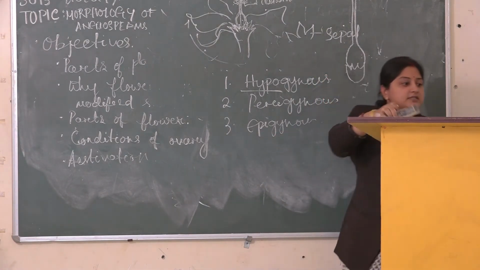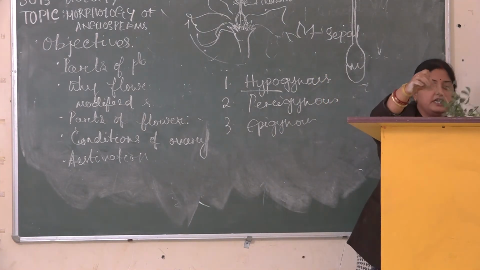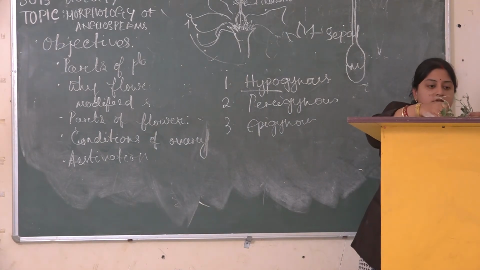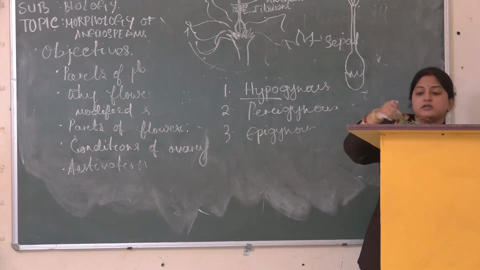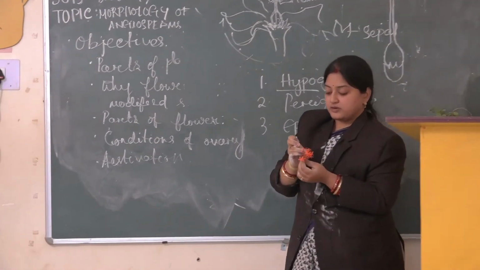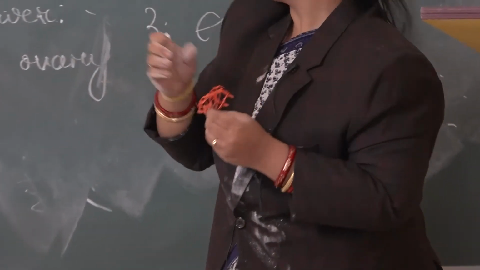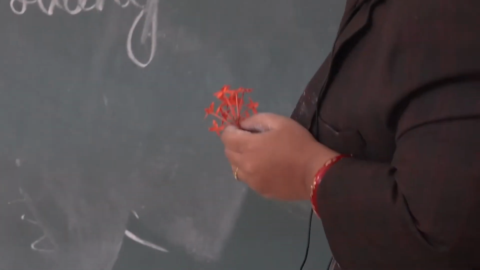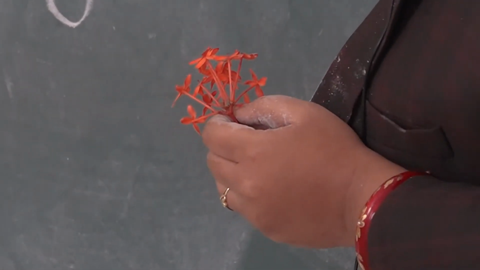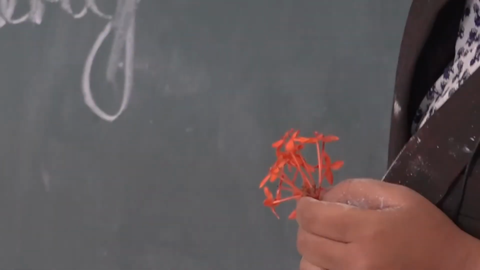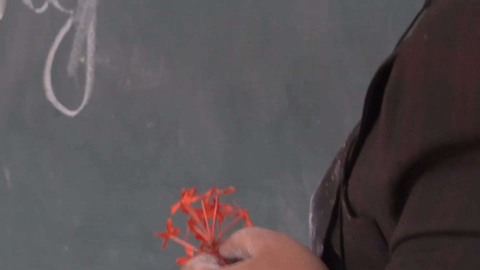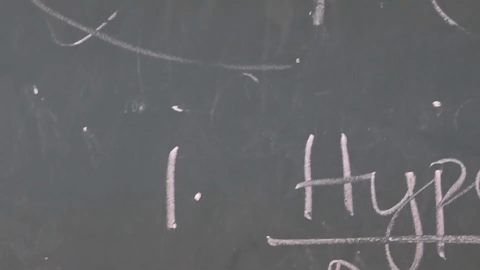For example, see, we have a chili flower here. In this chili flower, as in case of your hibiscus, the ovary is present at the base, and the calyx and corolla are present below the ovary. In this condition, the ovary is superior in nature.